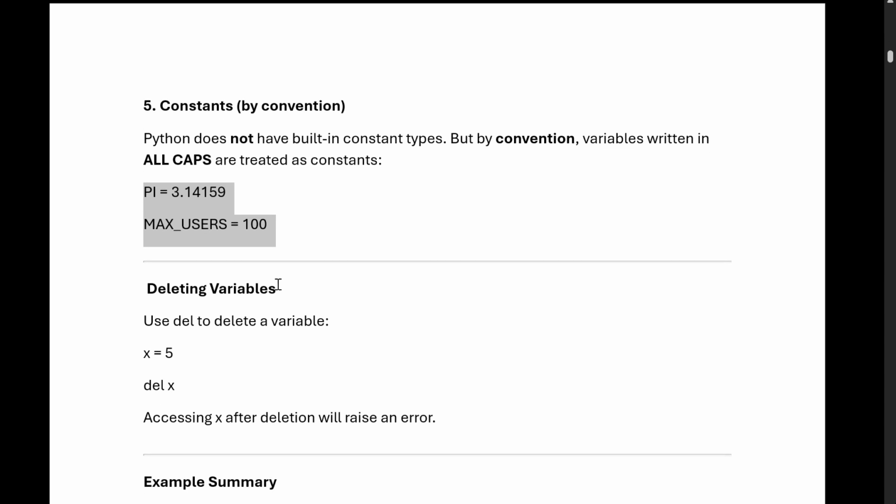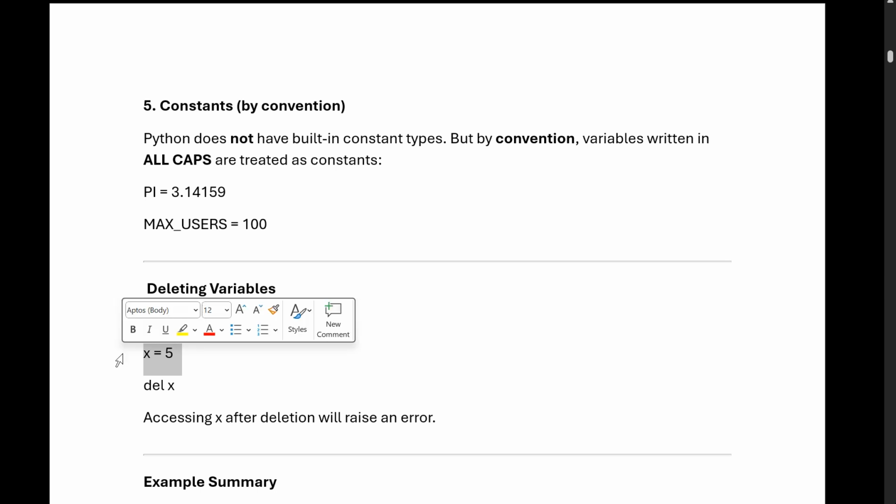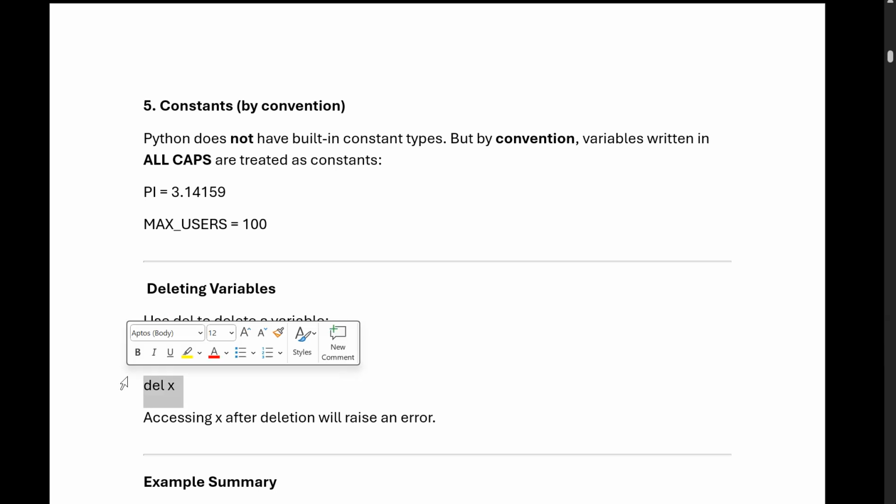How are we deleting a variable? To delete a variable, use the del operation. Suppose we define a variable x equals to 5, so x is an integer. Whenever we do del x, it will delete that particular variable x. Accessing x after deletion will raise an error, because that particular reference is not there in the memory, so it will give an error.